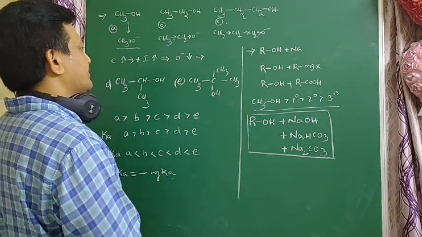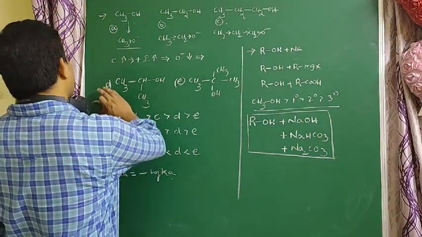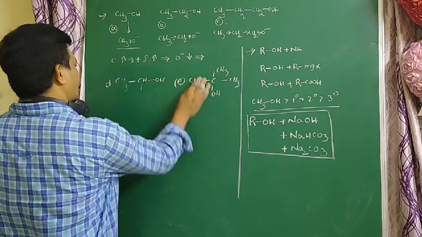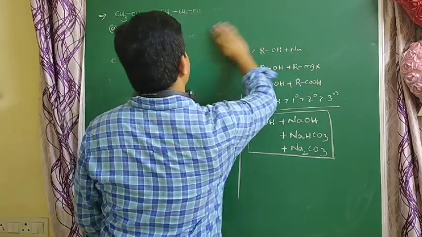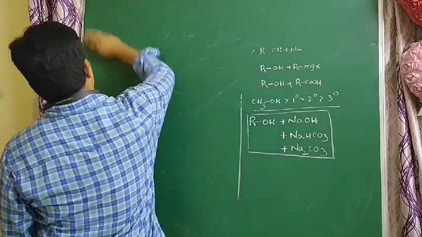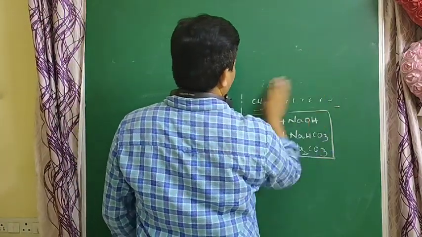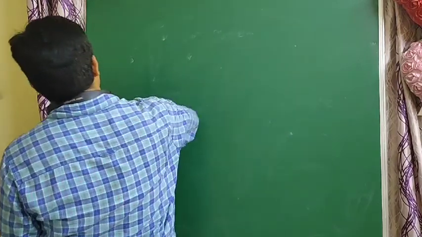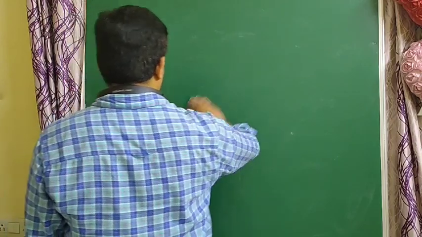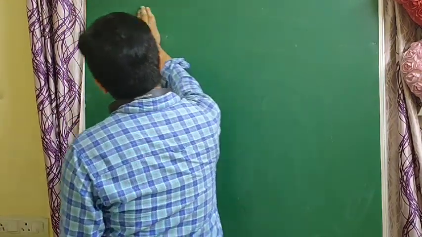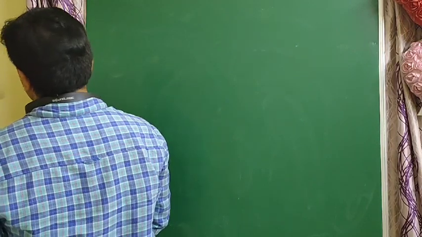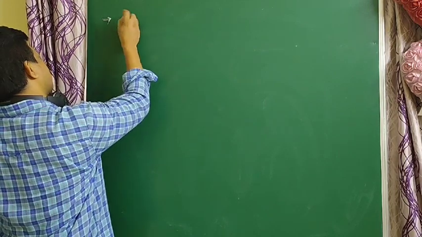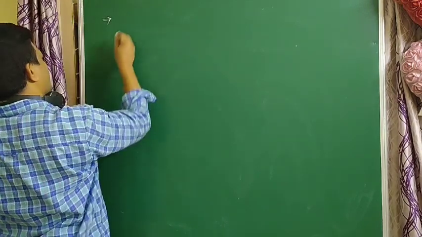In organic chemistry, the acidic nature of carboxylic acids is very important.